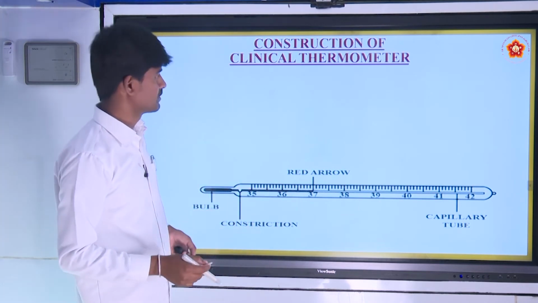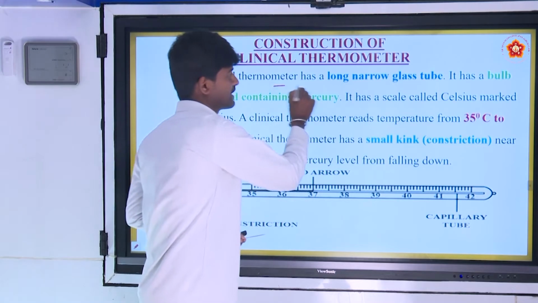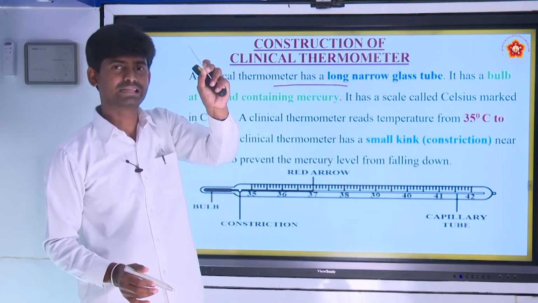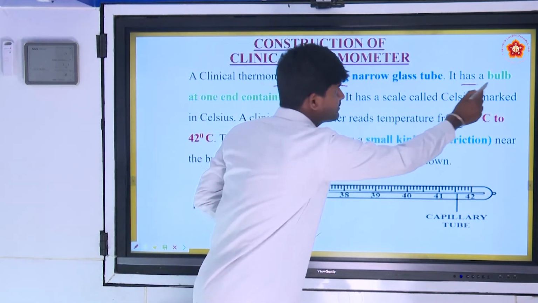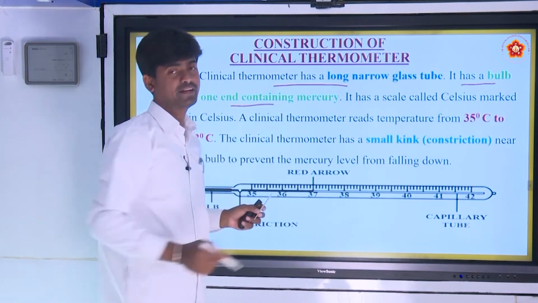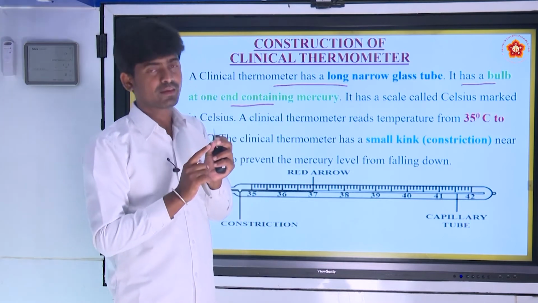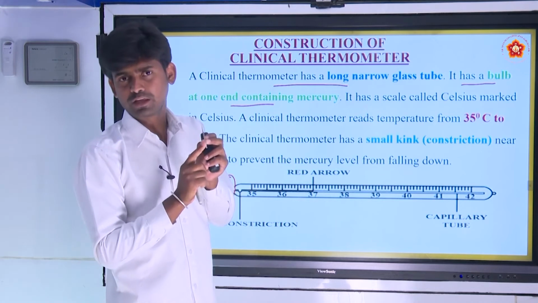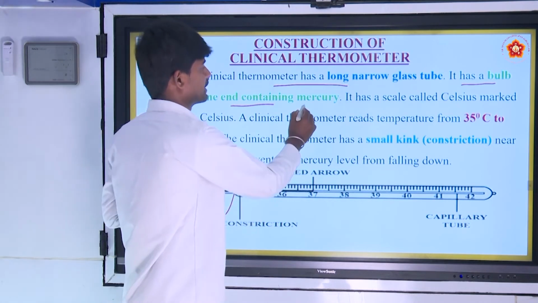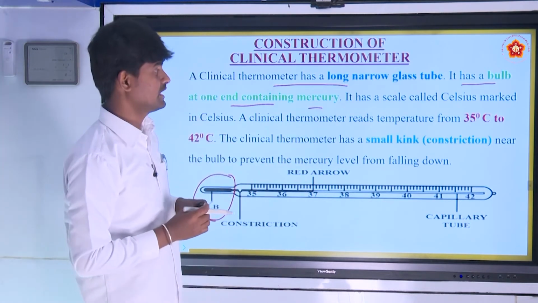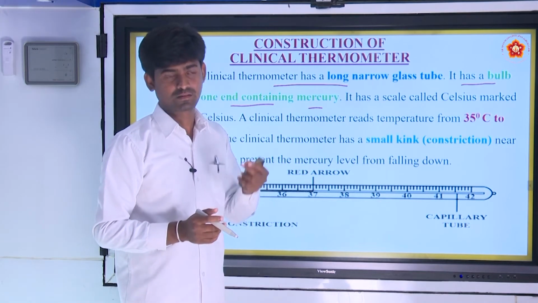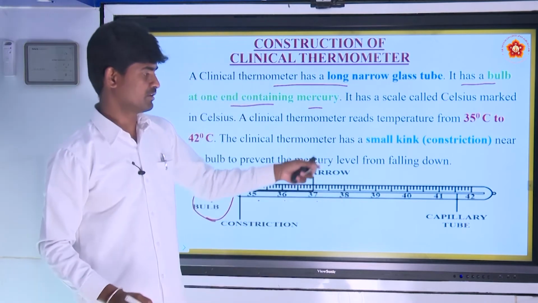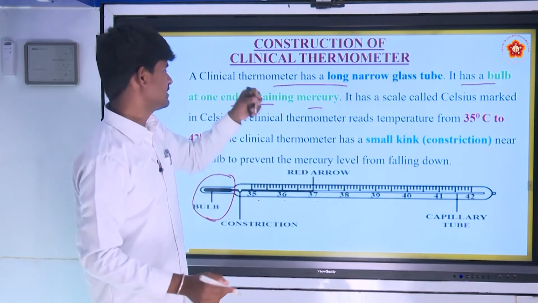See, a clinical thermometer has a long narrow glass tube. It has a bulb at one end containing mercury. It has a scale in Celsius, which may be marked 35, 36, 37, 38, 39, 40, 41, 42.